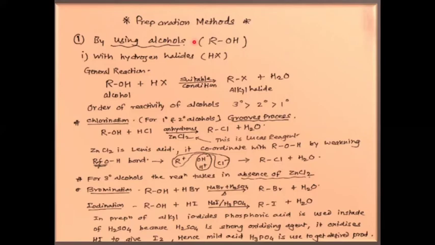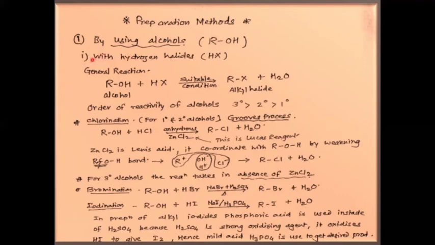Now let us see preparation methods. Preparation methods of alkyl halides. And first method is by using alcohols, ROH. When a hydroxyl group is attached to an alkyl group, then these are alcohols.